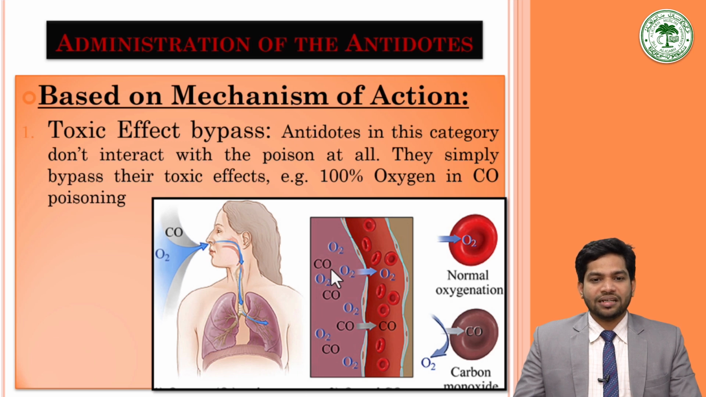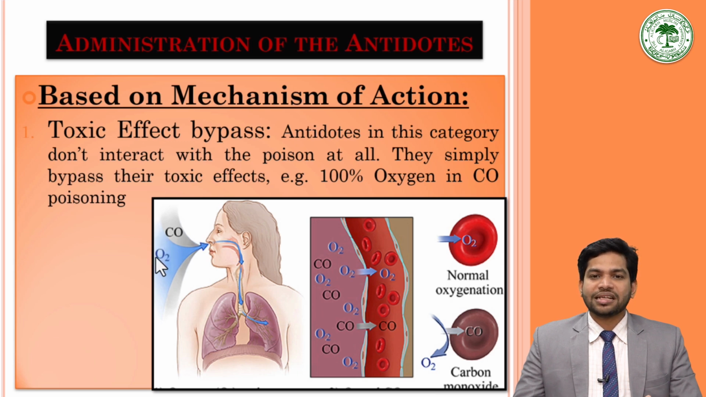So you can see here that in the air, carbon monoxide and oxygen both are there. When the concentration of carbon monoxide increases, it goes to the blood and binds to form carboxyhemoglobin. So the carrying capacity of the oxygen to the hemoglobin decreases. As a result, the tissue gets deprived of the oxygen. While if we increase the concentration of the oxygen in the environment, this works as an antidote that doesn't interact with the carbon monoxide at all.